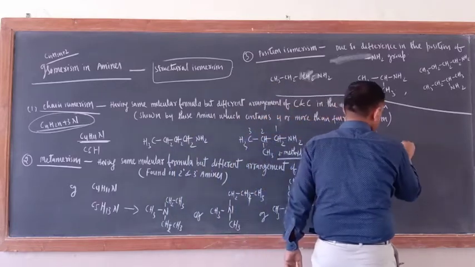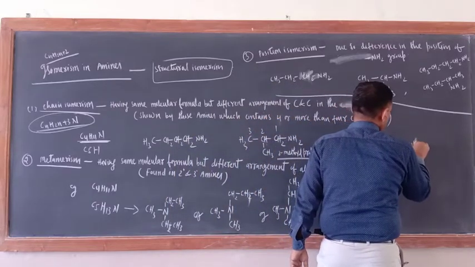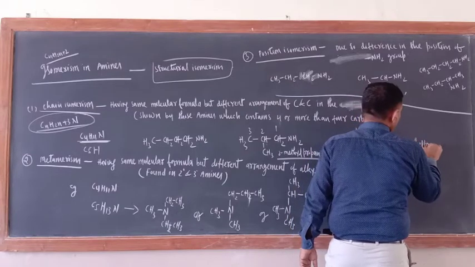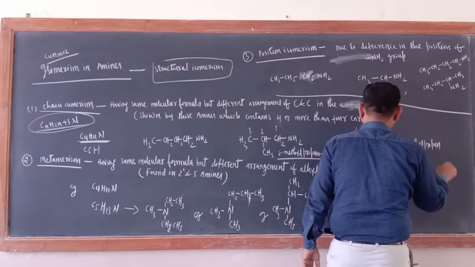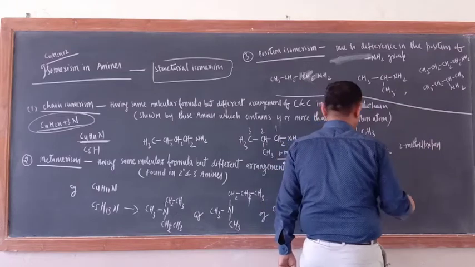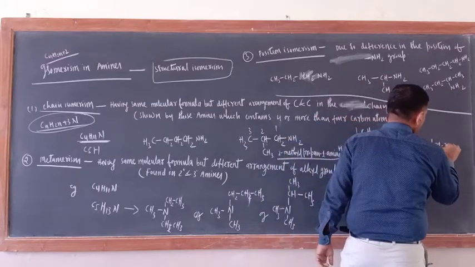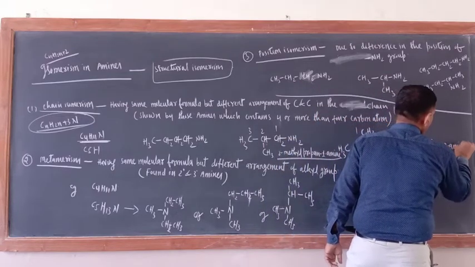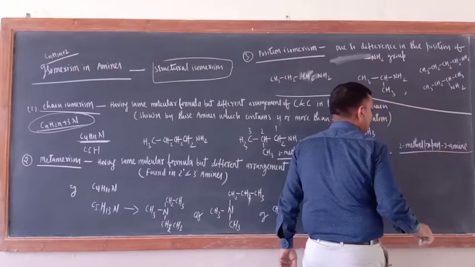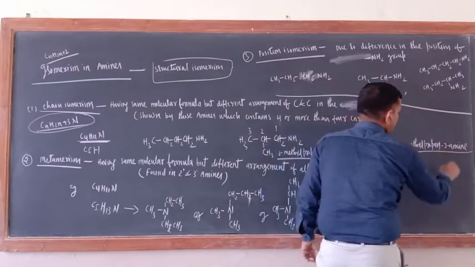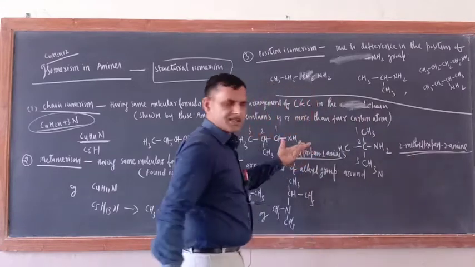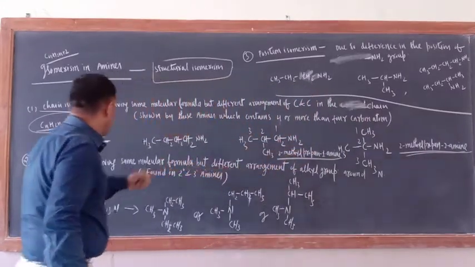What is the name of this one? 2-methylpropane-2-amine. So see, there is a difference in the arrangement of carbon atoms.